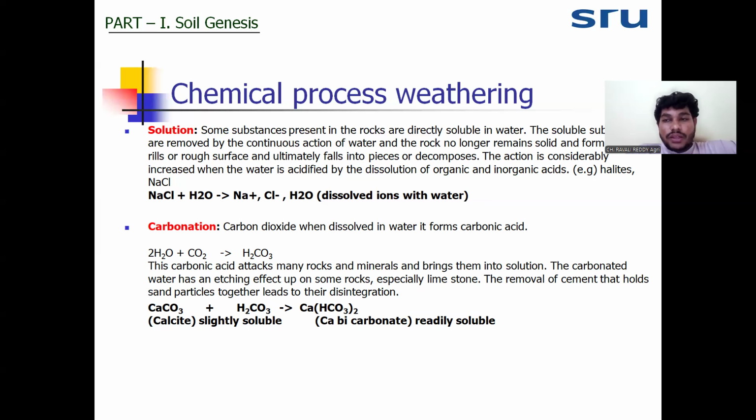This is most active in the desert area where calcite or dolomite will be present. For example, among sedimentary rocks, secondary rock, that is limestone. Limestone rock will have minerals like calcite and dolomite. That calcite and dolomite will be soluble in the carbonic acid, which is formed by the carbonation process. That calcite and dolomite will become solubilized and decompose the rock. The final products will be calcium, bicarbonate and carbonate.